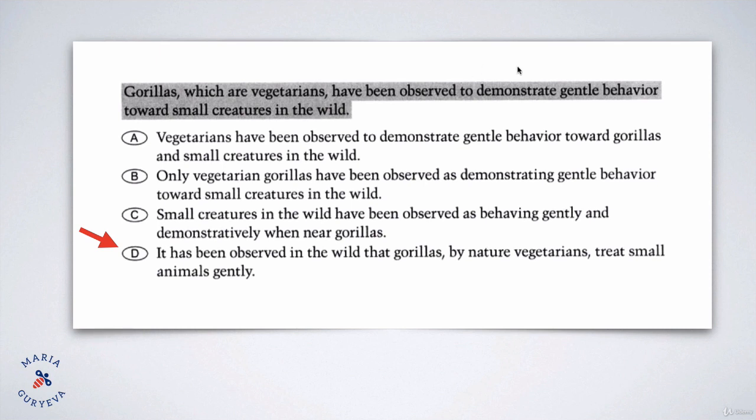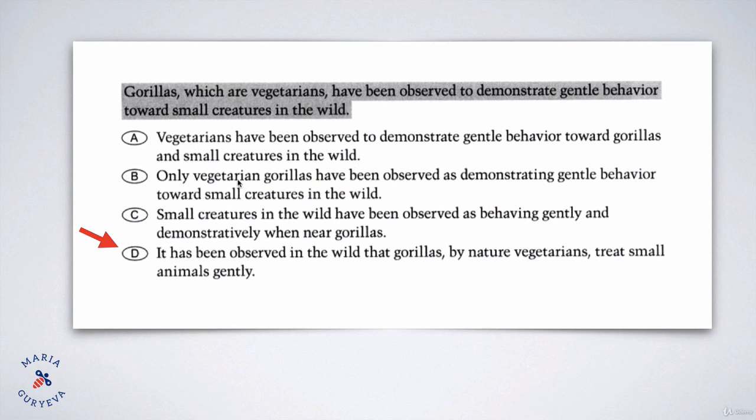So let's read other answer choices. Vegetarians have been observed to demonstrate gentle behaviors towards gorillas and small creatures in the wild. You see why it's funny? Vegetarians, right? Vegetarian people are pretty nice when they encounter gorillas, and then they encounter small animals in the nature or in the wild, right? So this sentence talks about people.